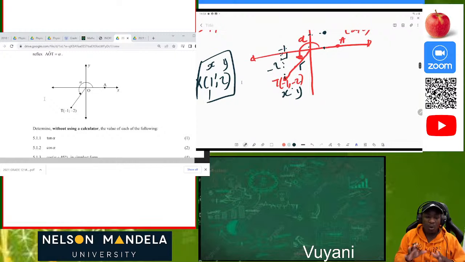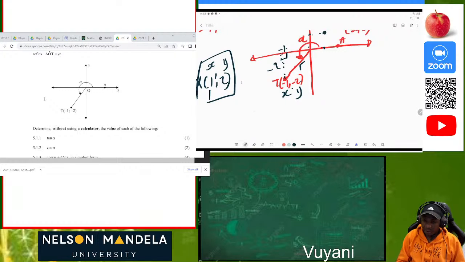In order for us to answer this section without using our calculator, the first step which we are supposed to apply is to make sure that the right angle triangle which we have is comprised of all the sides. The opposite side has a value, the adjacent side also has a value, as well as our hypotenuse side. Looking at this diagram, we don't have anything on the hypotenuse side. So let's calculate the hypotenuse side.